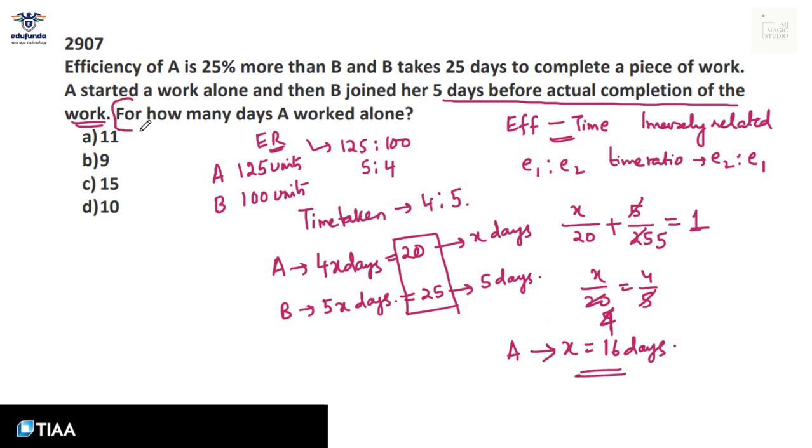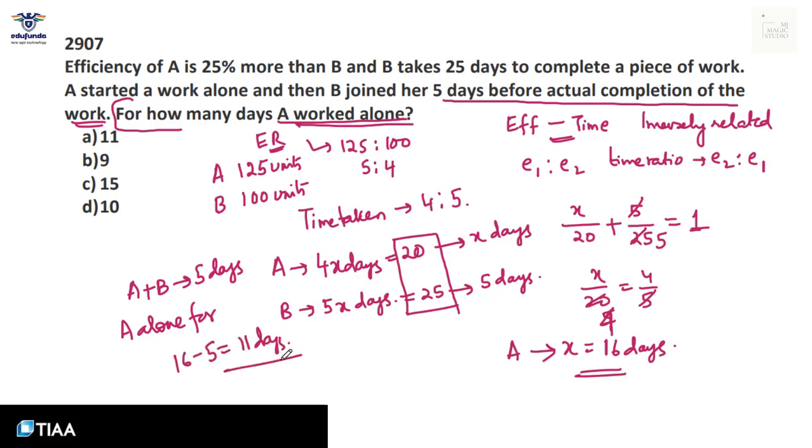Now what is the question? For how many days did A work alone? A has worked with B for the last 5 days. That means A has worked alone for 16 minus 5, that is 11 days. Option A fits in. We have done the efficiency concept with the time concept.